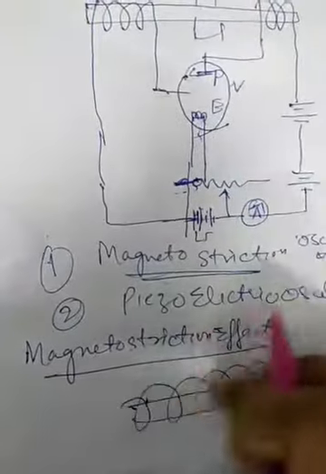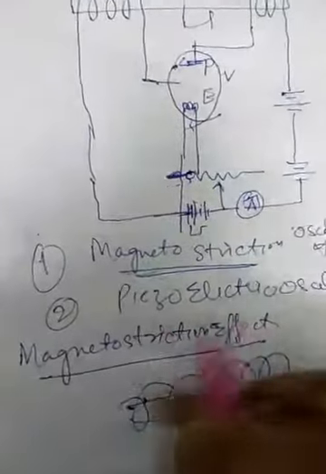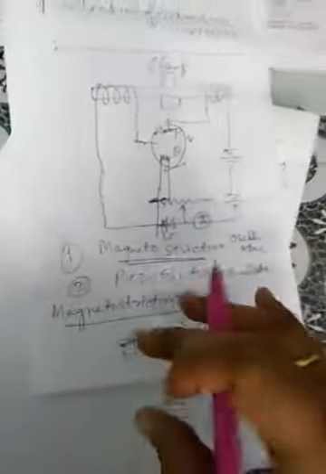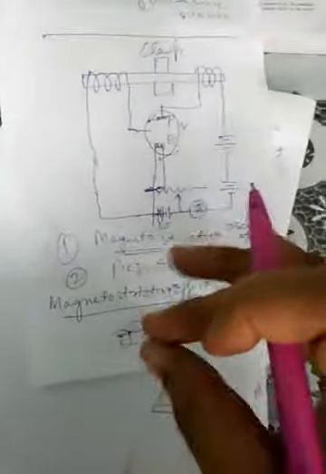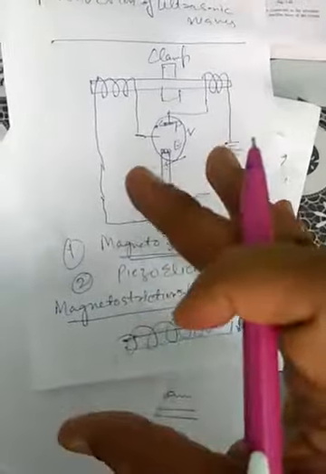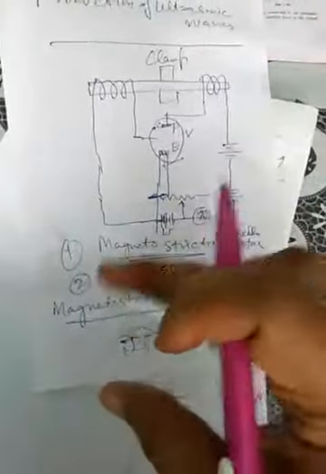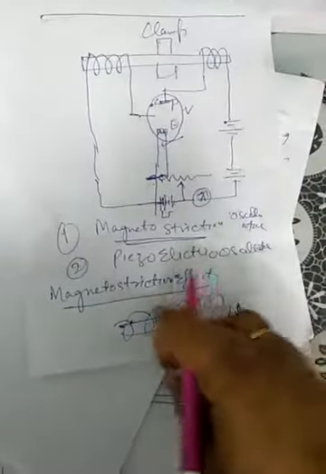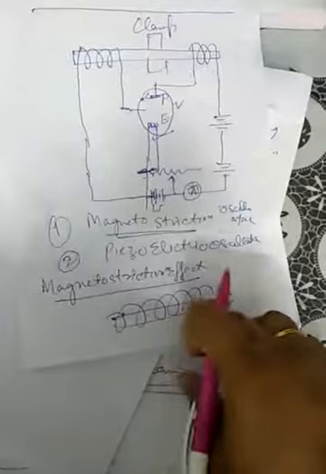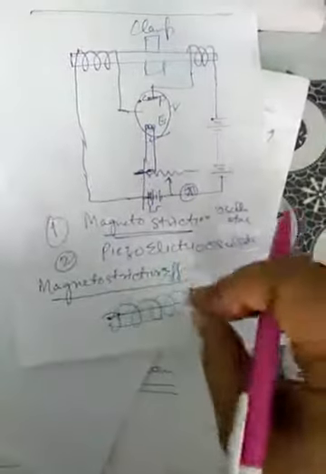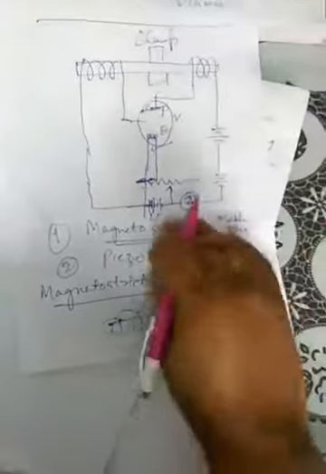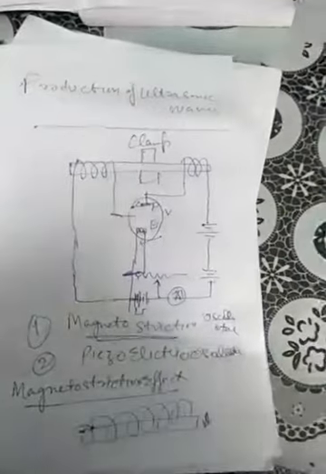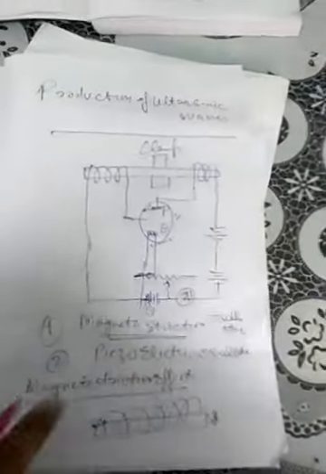Since the current is being passed and the material is ferromagnetic, as the current is passed the rod gets magnetized or demagnetized. Once the rod gets magnetized, it will compress the material, and when it is demagnetized, it will compress as well. So this magnetization and demagnetization goes on. As the applied frequency matches the natural frequency of the rod, it undergoes a phenomenon called resonance. Once it undergoes resonance, it emits waves of a particular frequency, that is called ultrasonic waves. So this is the basic effect.